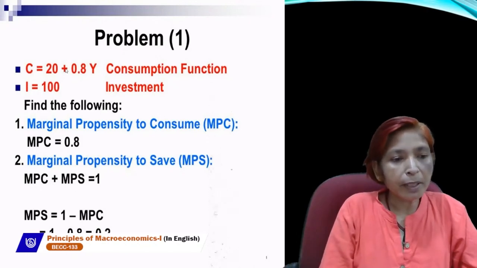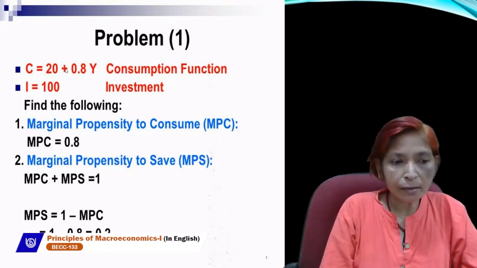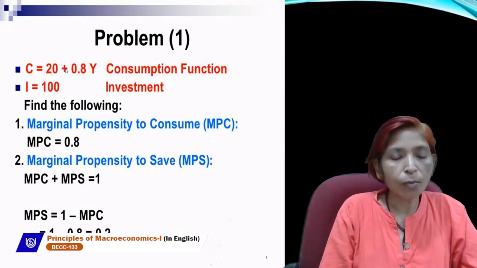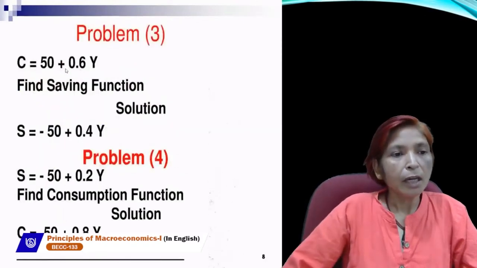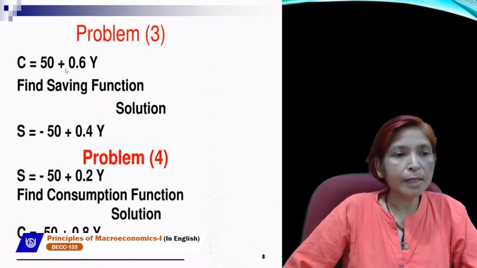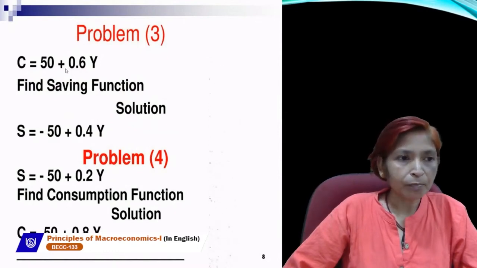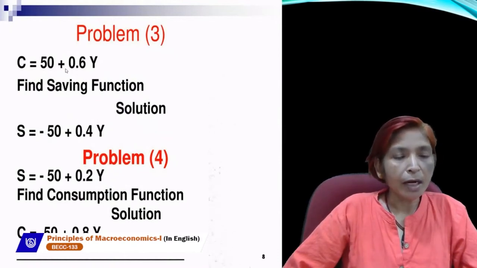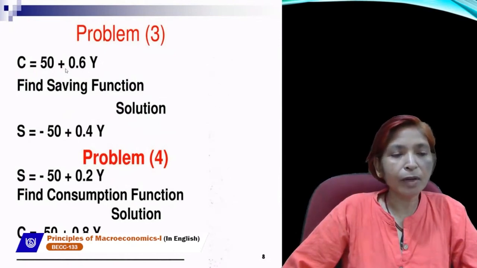And if we want to calculate MPS, then MPC plus MPS is always equal to 1, and MPS is equal to 1 minus MPC. 1 minus 0.8 is equal to 0.2. Next problem: consumption function is given as 50 plus 0.6y, and if we want to calculate saving function, then saving function is always equal to minus A plus (1 minus B)y. So here 50 is autonomous consumption, so minus A will be minus 50, and 1 minus B means 1 minus 0.6, that will be 0.4. So saving function is minus 50 plus 0.4y.